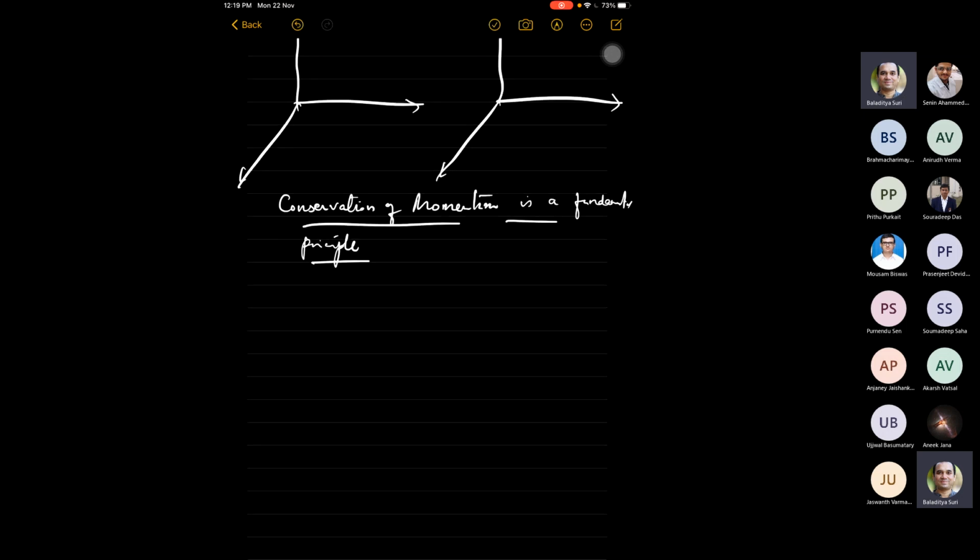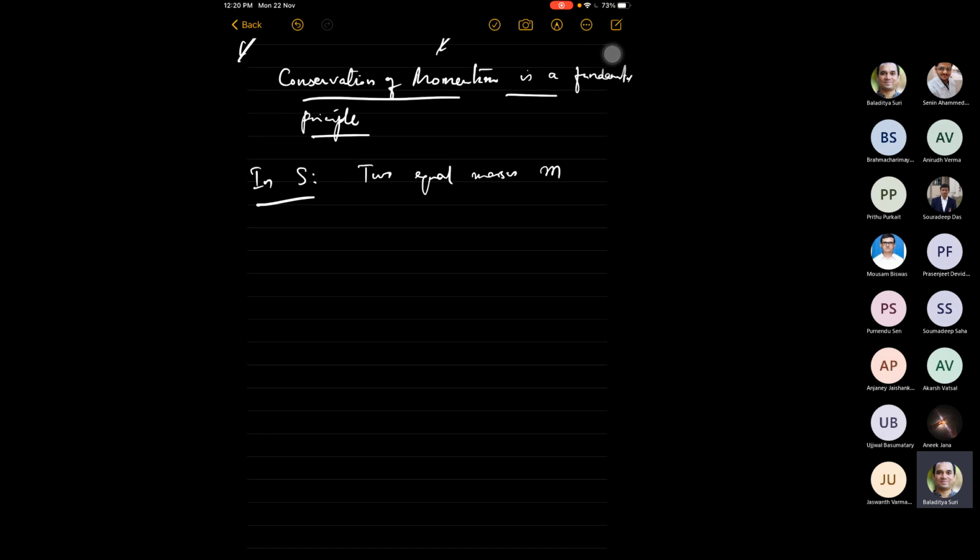Let's now consider a two-body collision which looks like this, in S. I will write it separately. Let us say there are two equal masses of value m. One mass, we'll call it A, is moving along the y direction.